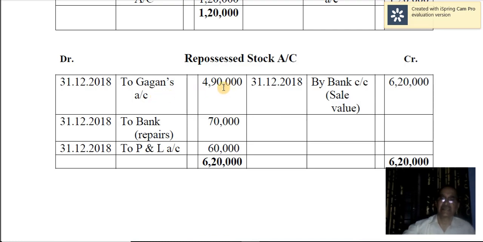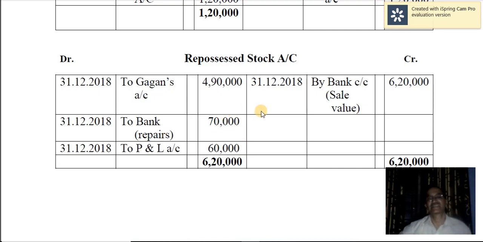Alright, in this problem, you incur some expenses for repairing the goods which have been taken over. And the expenses incurred are recorded as repossessed stock account debtor to bank account. All the expenses are debited and all the incomes are credited. So repossessed stock account debtor to bank, 70,000 for incurring the expenses on repairs.